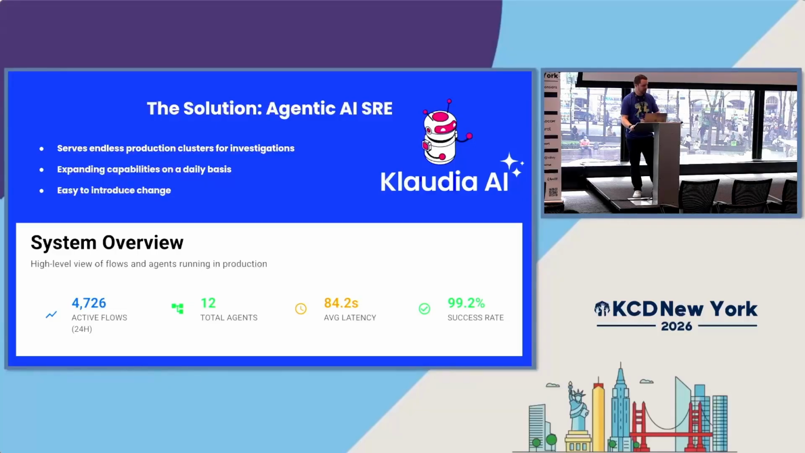Now, a couple statistics about it, and again, it's moving so fast that even this slide is a little outdated. This has over 4,000 different active workflows. It says 12 total agents.